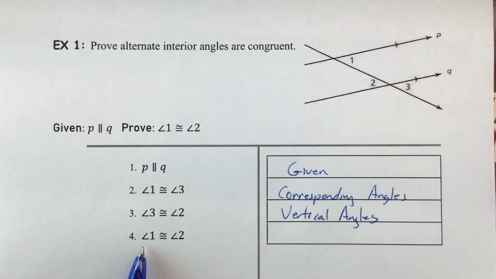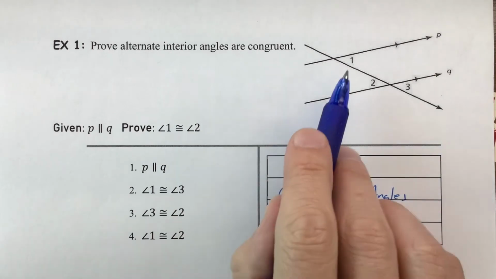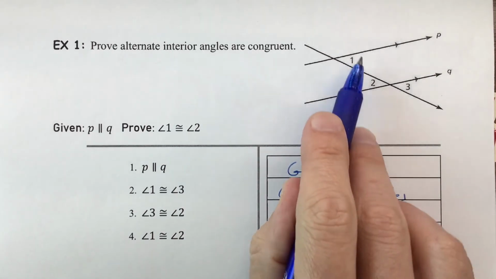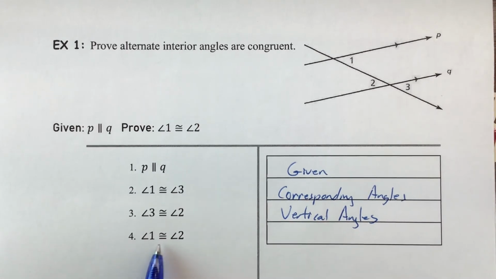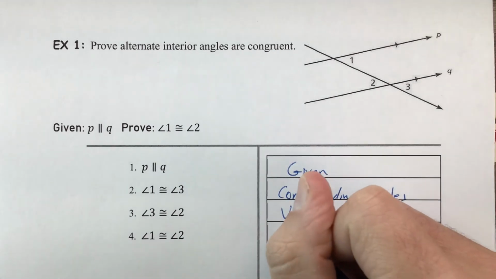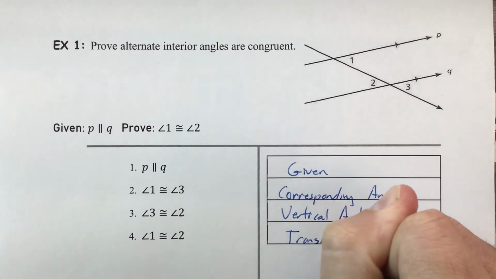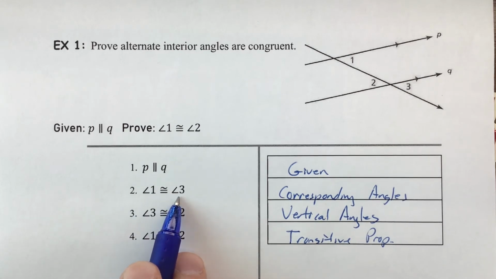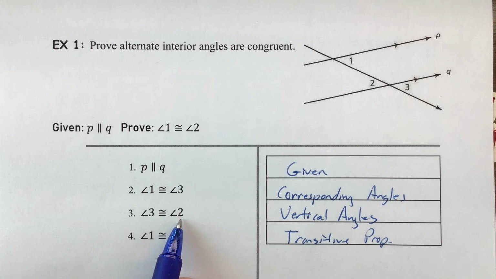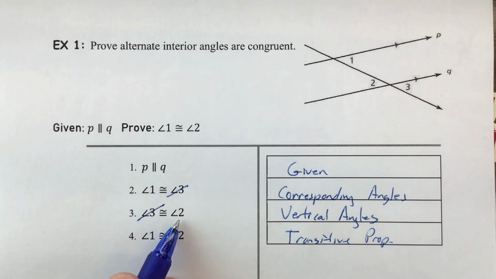And then for our last step, we've got angle 1 is congruent to angle 2. Now angle 1 and angle 2 are alternate interior angles. That isn't going to be the reason for this. You're not going to write down that they're congruent because they're alternate interior angles. That's actually what we're trying to prove. The reason these two are congruent is the transitive property. The lines that preceded it: angle 1 was congruent to 3 by corresponding angles, and 3 is congruent to 2 by vertical angles. So if we take out angle 3, we can match up angle 1 to 2.